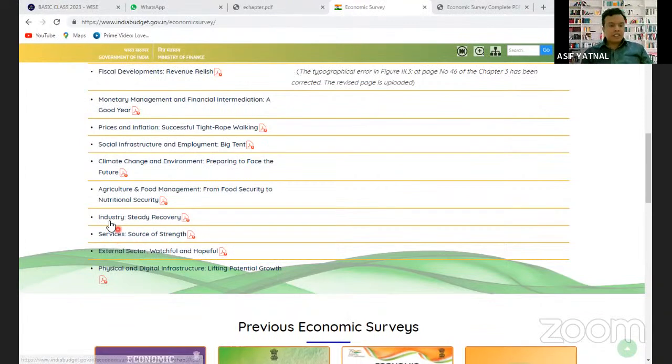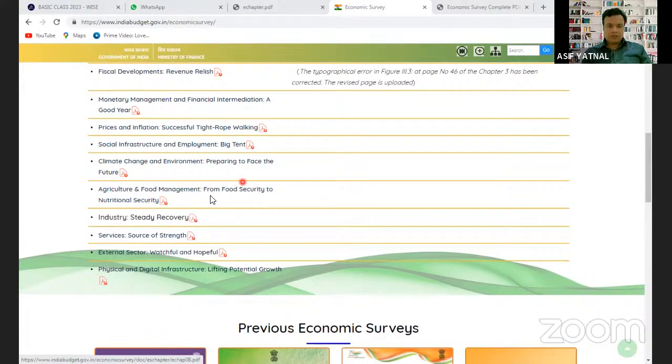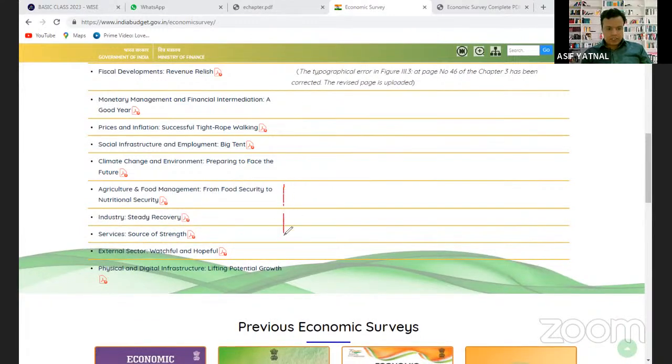Chalo. Now next is industry. Now see, as we all know, when we are studying the basics of economy, we have seen that there are three important sectors of the economy. One is called the primary sector, which includes agriculture and others like fishing, etc. And second is called the secondary sector, which is manufacturing.